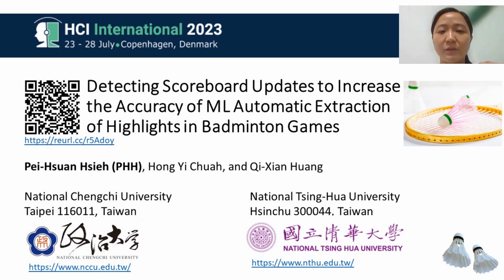And even with this context, we really wanted to measure the accuracy, how we will be able to extract those highlights for the people who like to watch the badminton game, but do not have time, but really want to see those highlights.